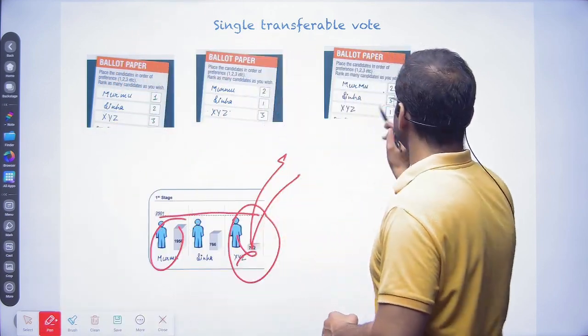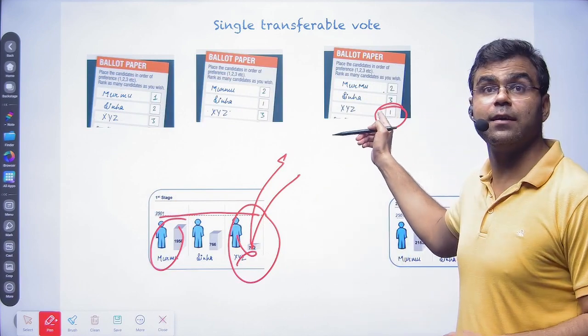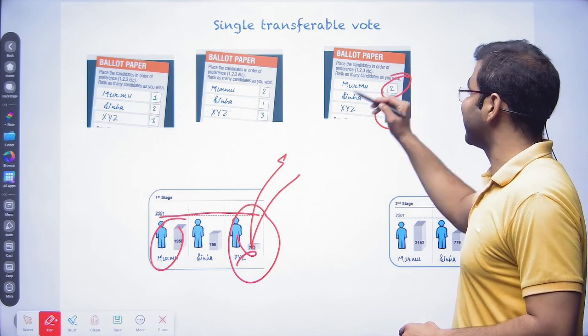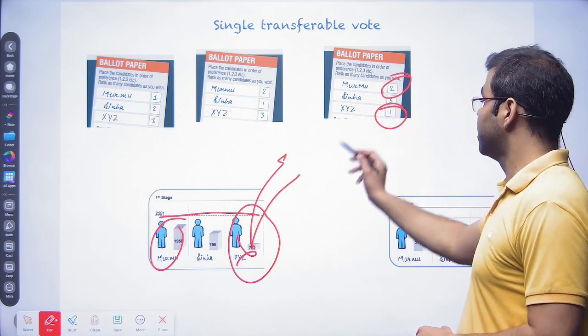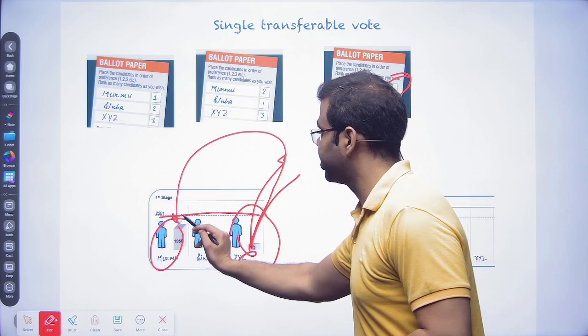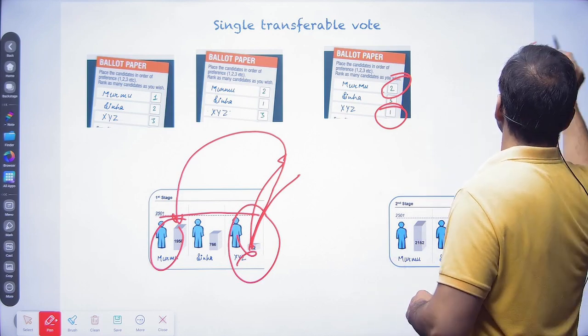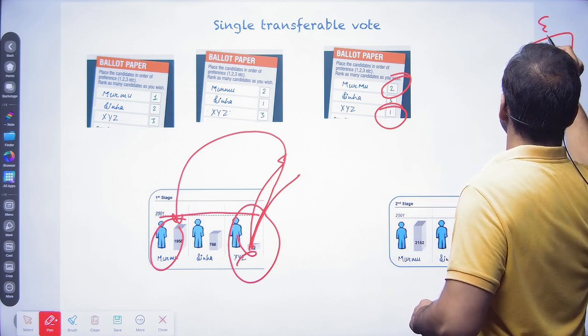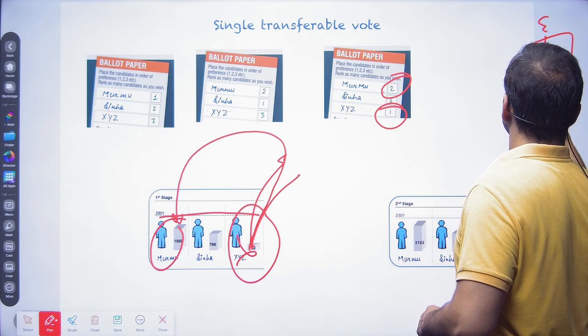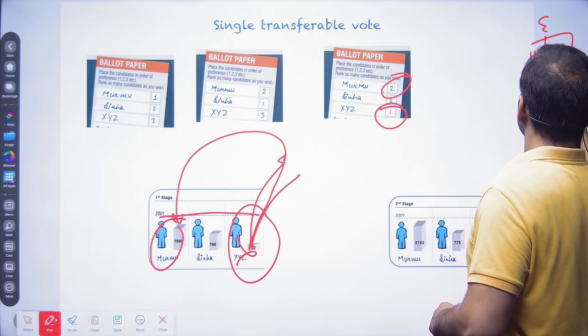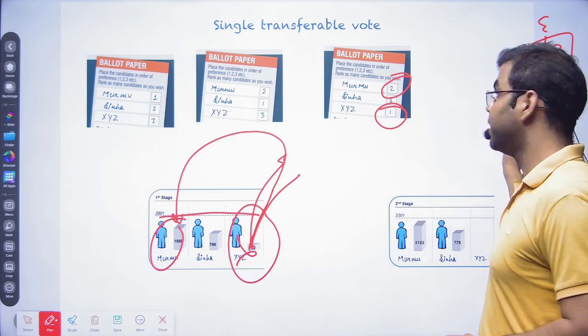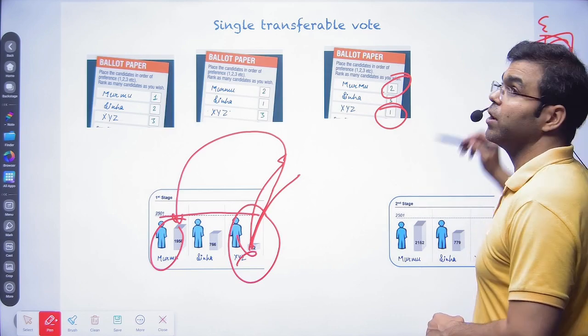For example, here XYZ was the first preference, but the second preference was Draupadi Murmu. So this vote will go into Draupadi Murmu's account. Similarly, here the first preference was XYZ, but the second preference was Draupadi Murmu.